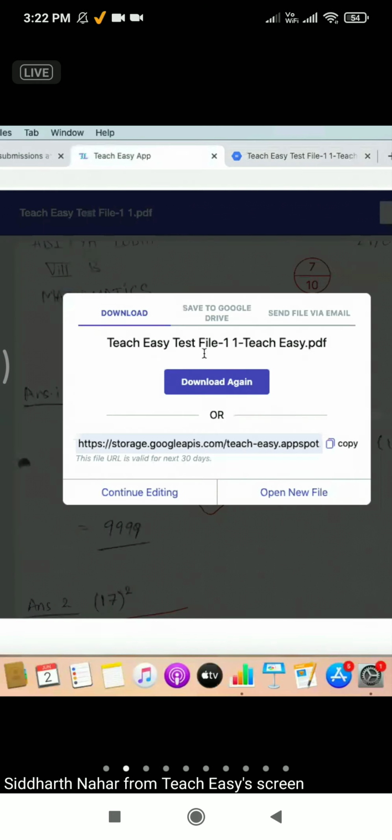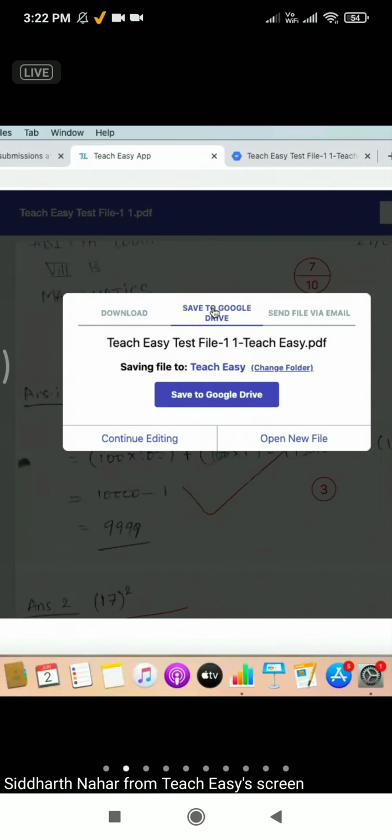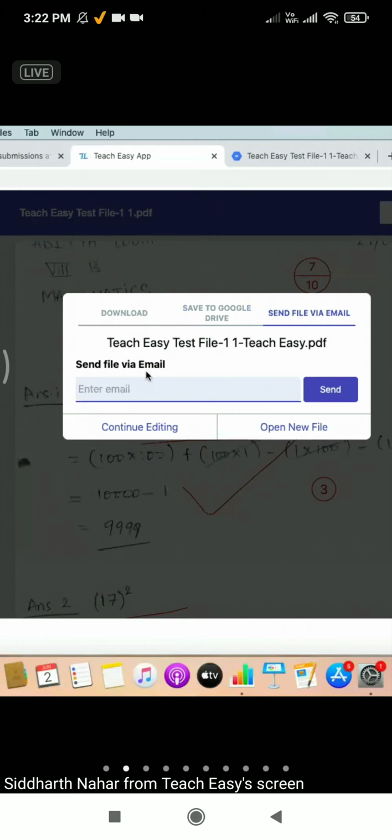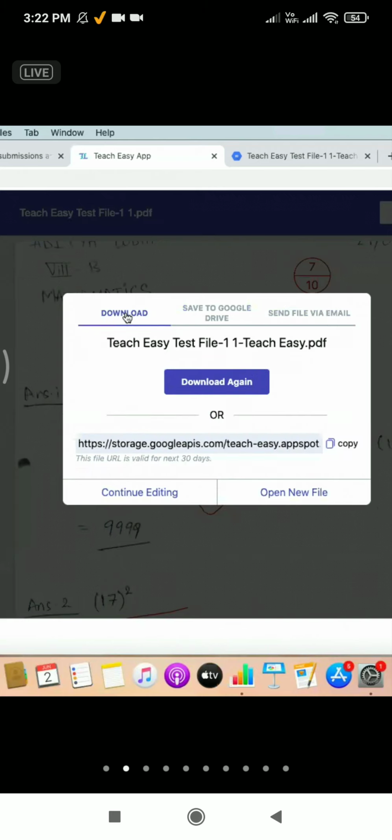If I don't want to download, there is a way I can even save the file back to my Google Drive. There is an option to save the file back to your Google Drive. I'll show this option ahead. And there is even an option where you can send the file directly to your students via email. Just enter your student's email ID and hit send. Your student will receive the file directly in their email account. So this is what we have with TeachEasy.